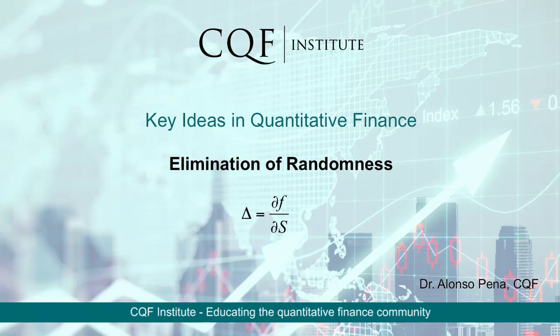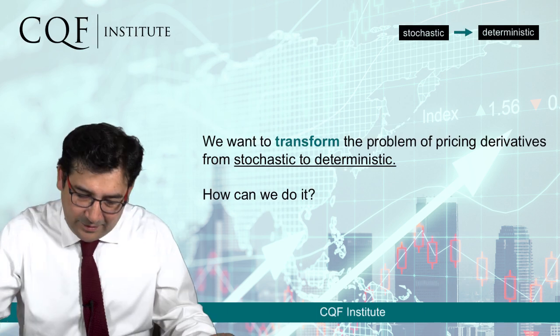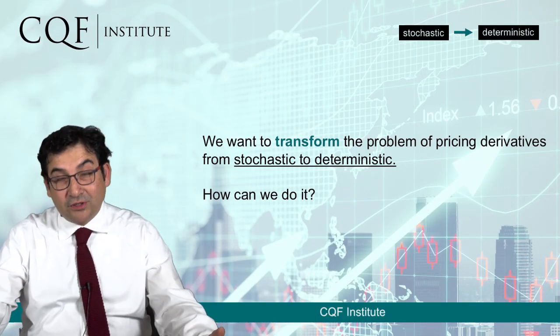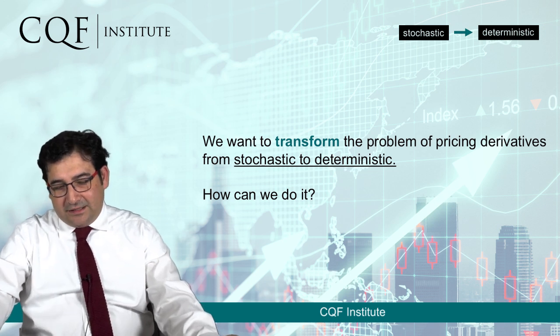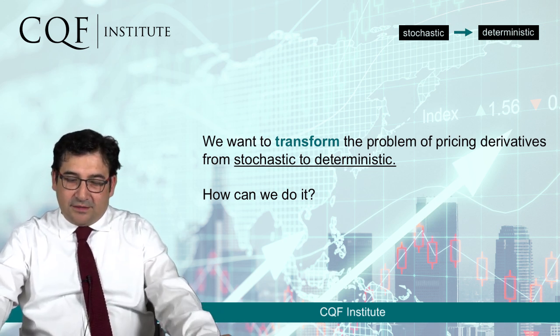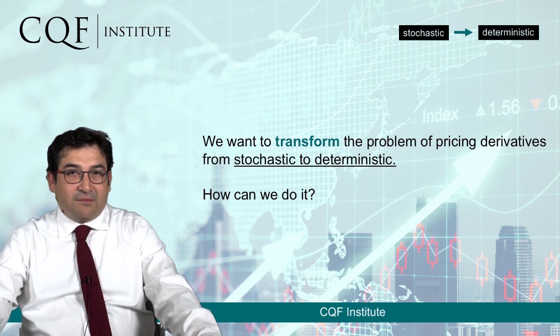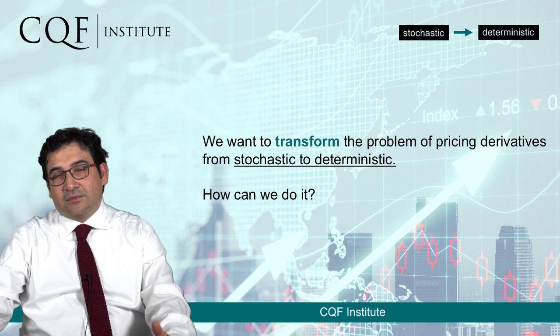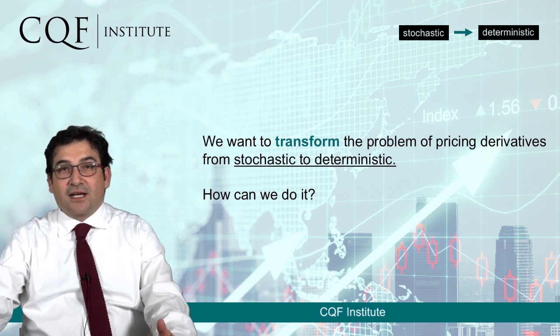Key ideas in quantitative finance: the elimination of randomness. We want to transform the problem of pricing derivatives from stochastic to deterministic. How can we do it? Well, this question is fundamental because we have a problem that is described in terms of stochastic variables.